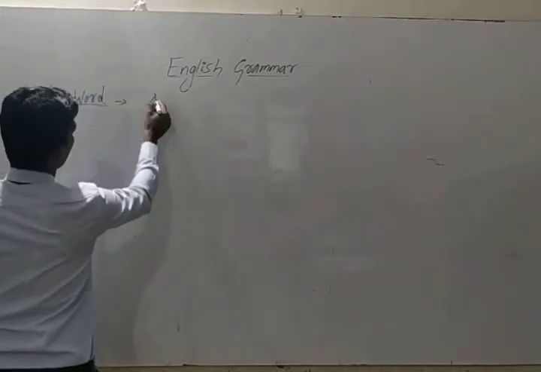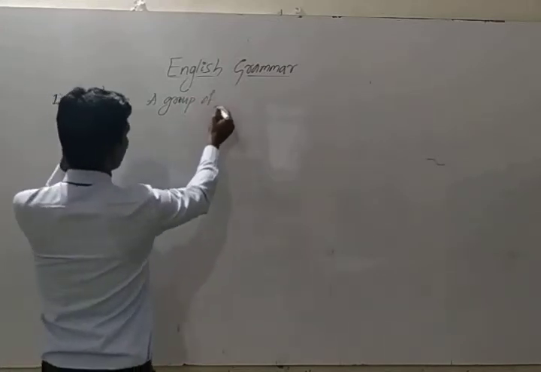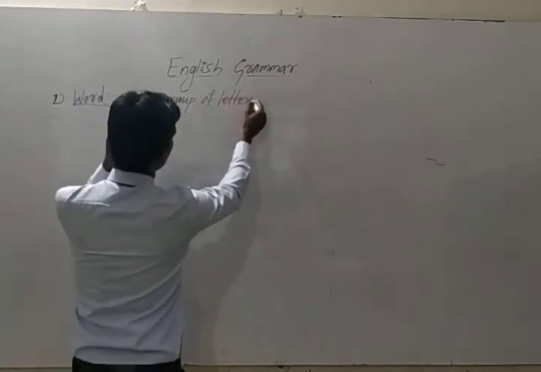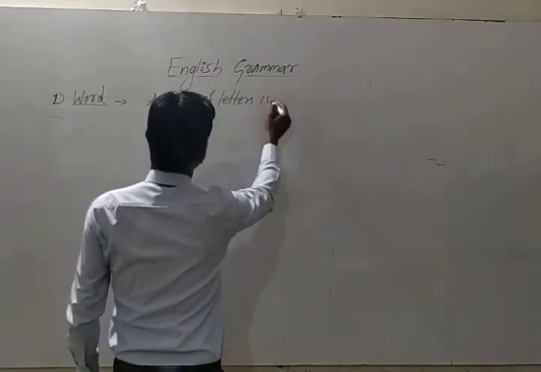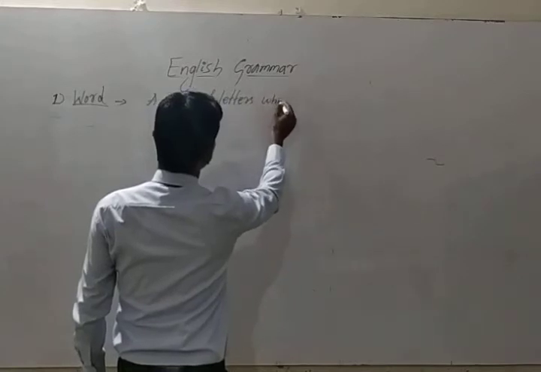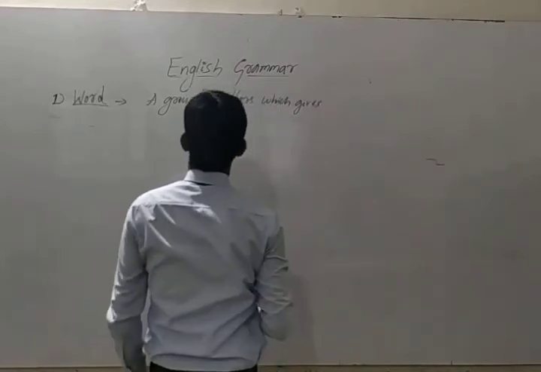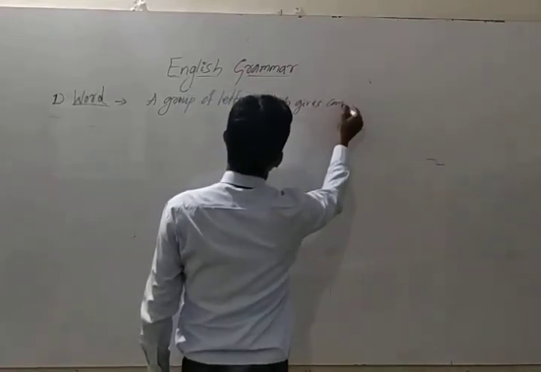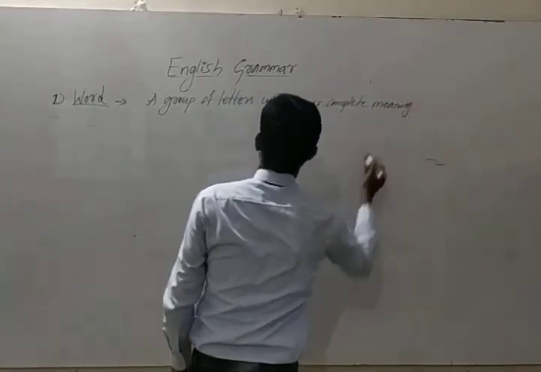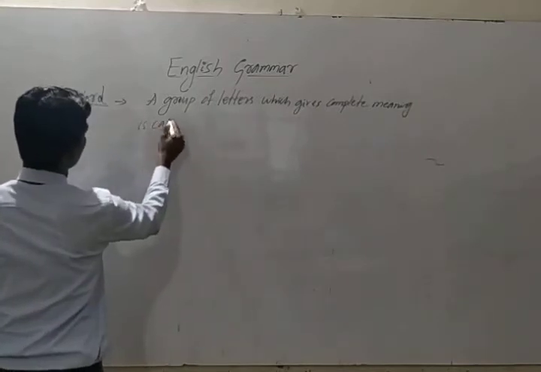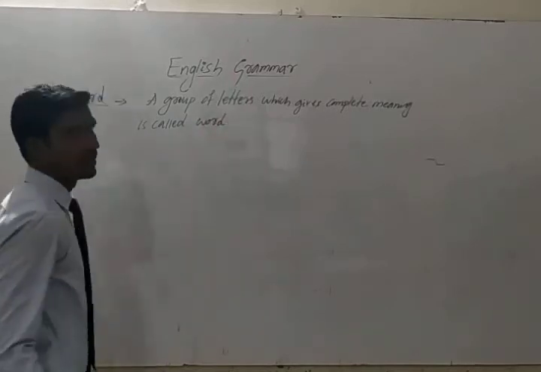These are a group of letters, which gives a group of letters which gives complete meaning is called word. So very simple definition.